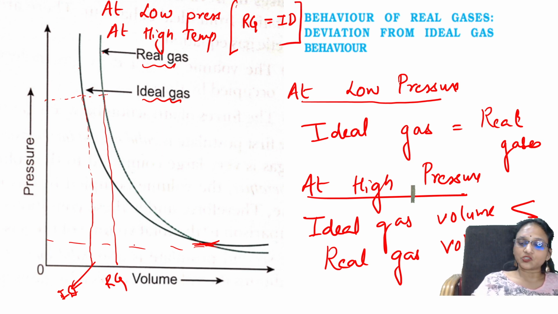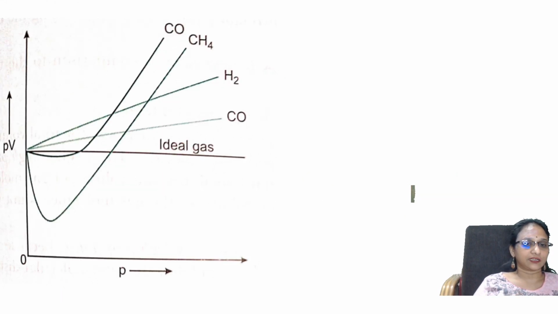Got it? So we have taken one graph, PV versus P. We have considered different gases. We have observed, this is the graph which we have got. This is the ideal gas which we take as a standard, and we have observed that a few gases have got a negative slope, meaning a negative graph.